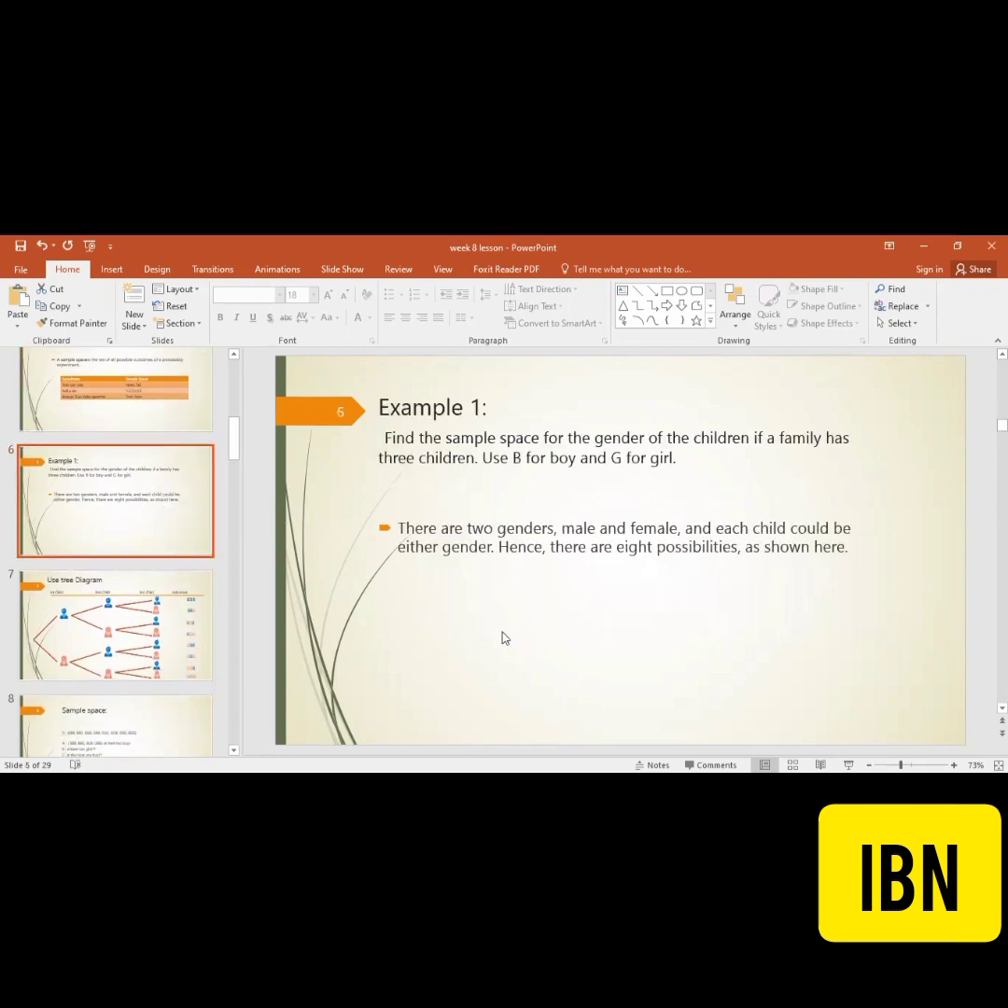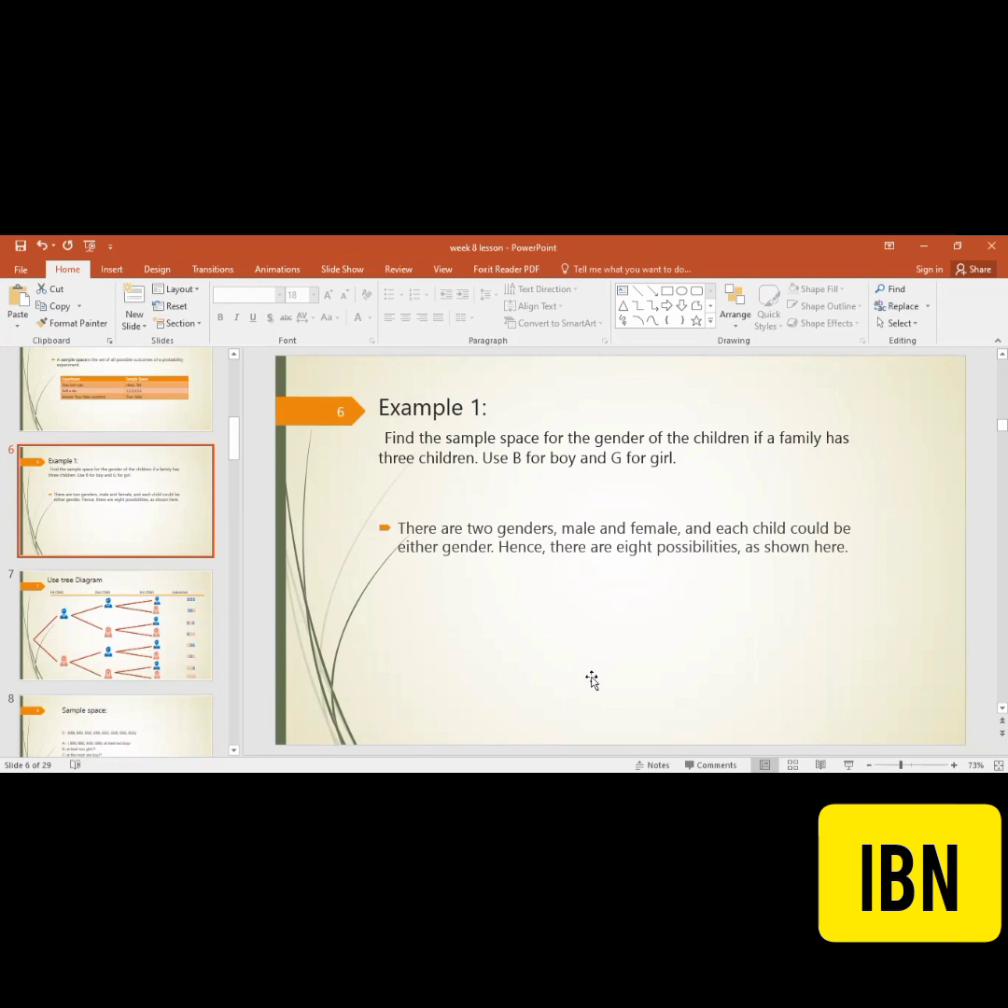And here, this is a very good example. We have to do it. So they said, find a sample space for the gender of the children if a family has 3 children. So there is a restriction of 3 children, not more than that, not lesser than that. Fine. हमने sample space calculate करनी है. Use B for the boy and G for the girl.